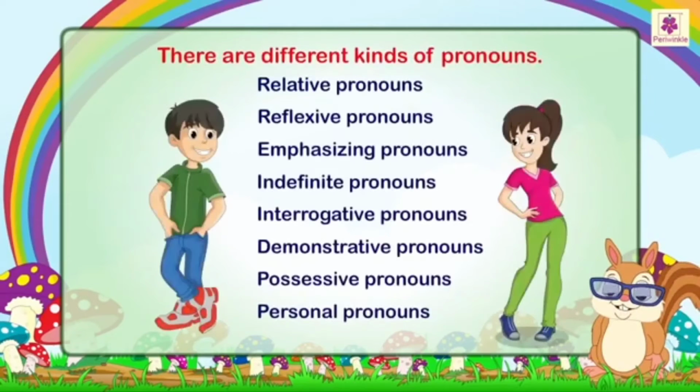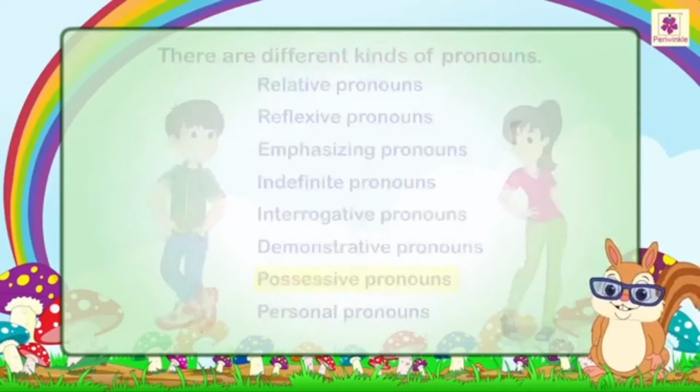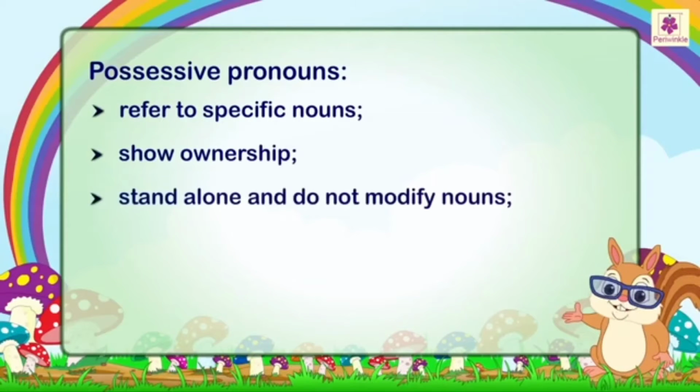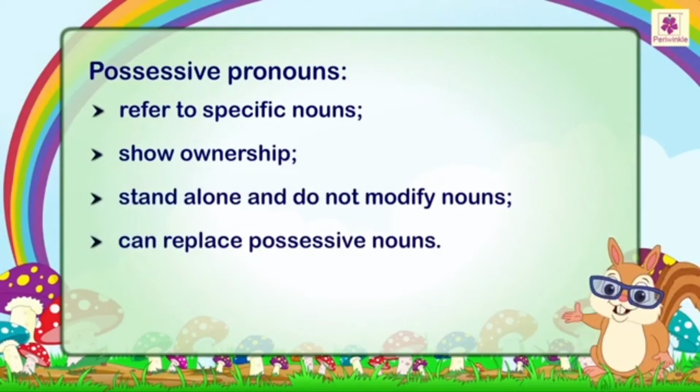Possessive pronouns. Possessive pronouns refer to specific nouns. They show ownership, stand alone, and do not modify nouns. They can replace possessive nouns.